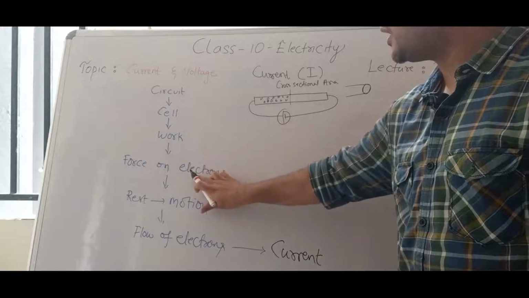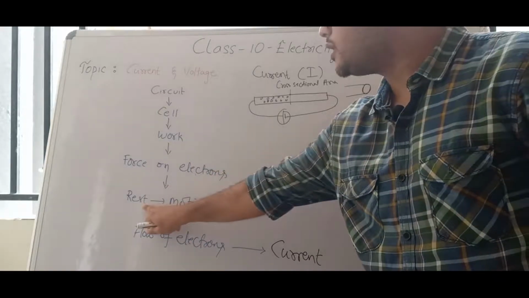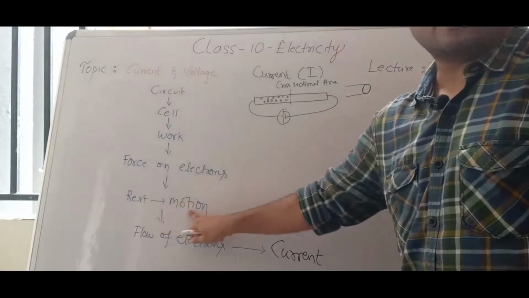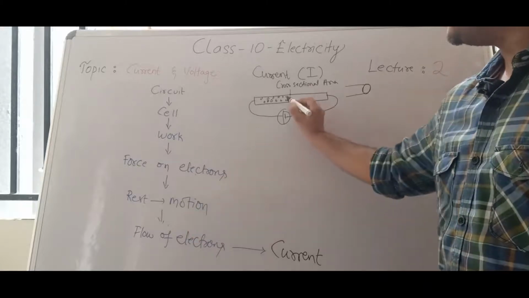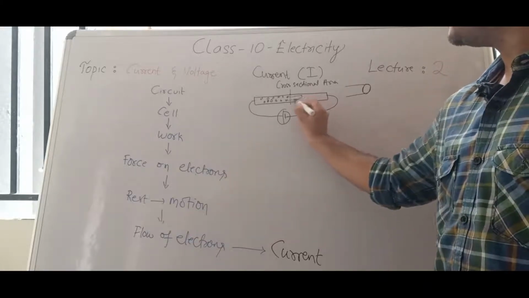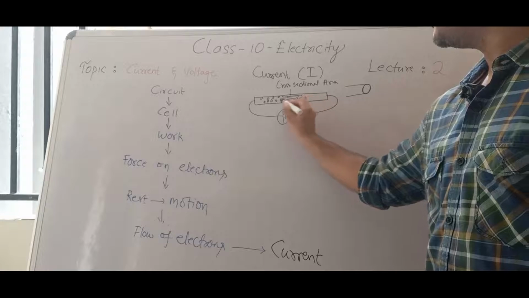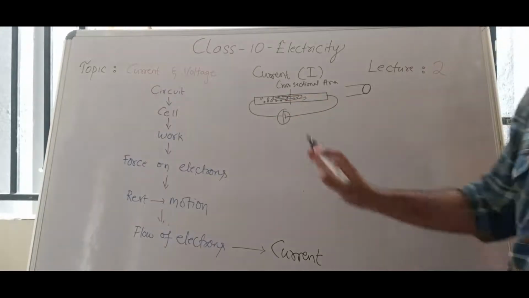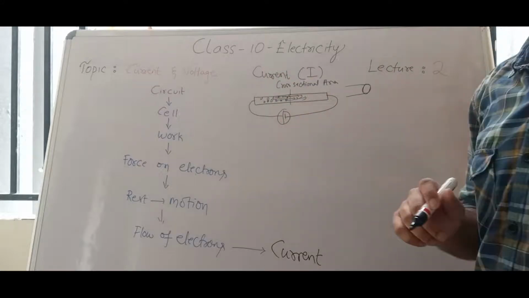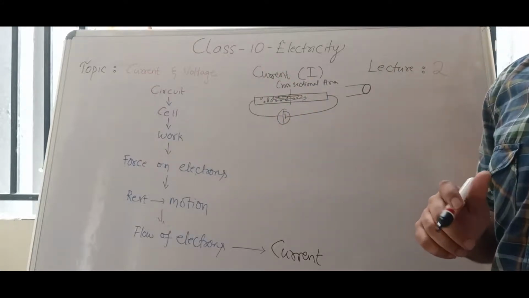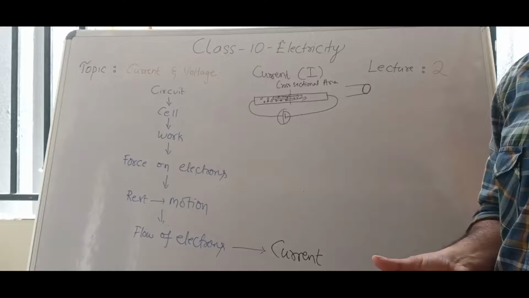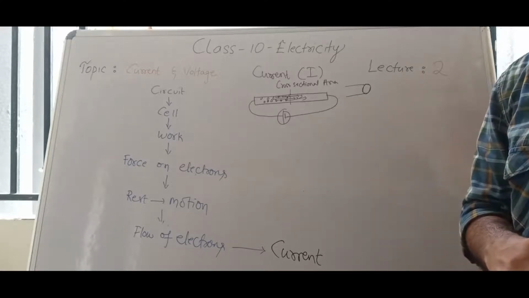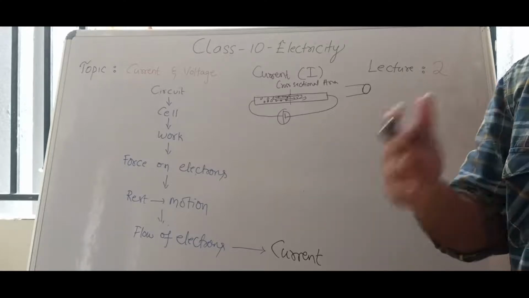It should apply force on electrons such that electrons which were at rest will now be in motion. All electrons will flow. Now the question: how many electrons are flowing in 1 second? If you can calculate that, that is nothing but current.